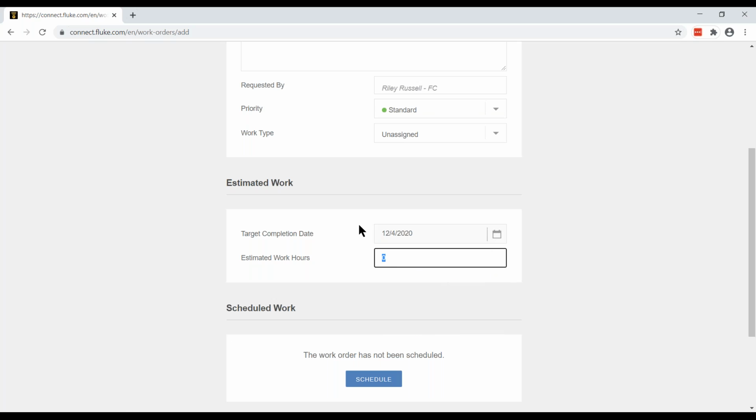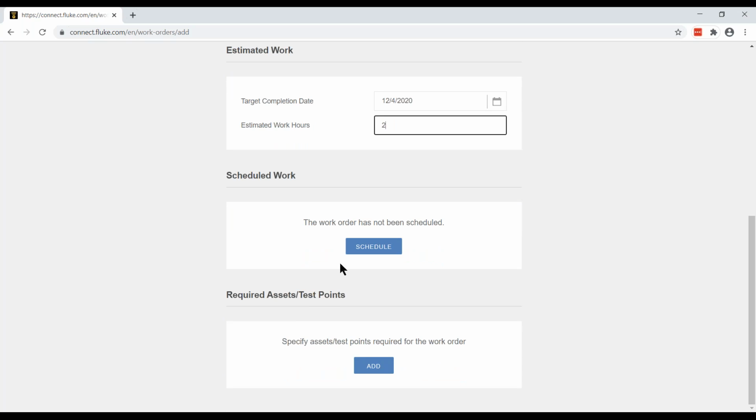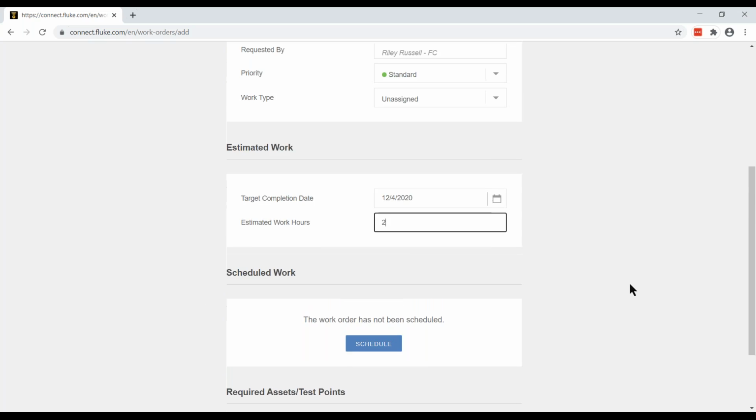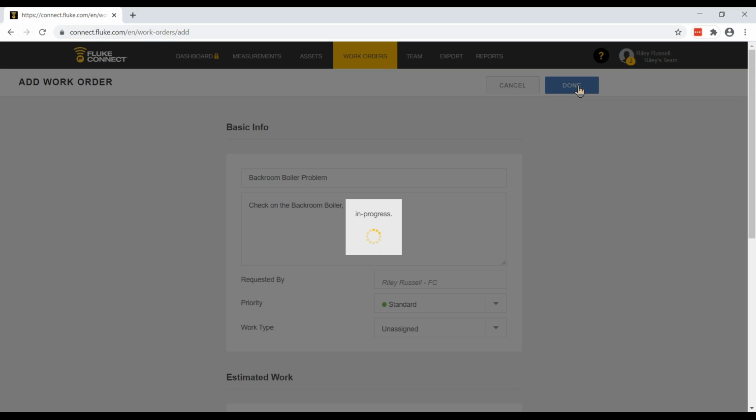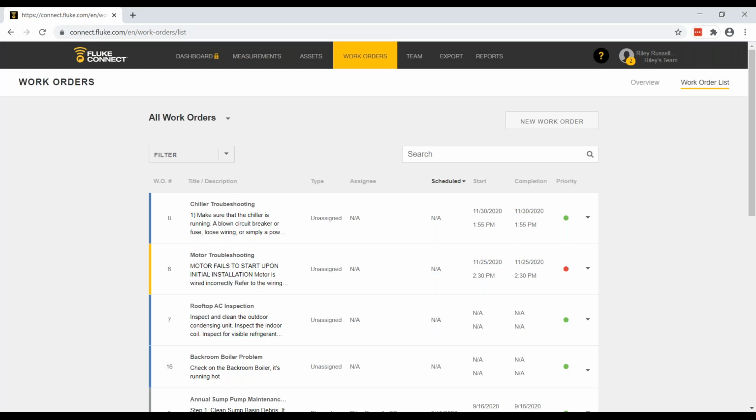And I think this will probably take my technician a couple of hours to do. Now at this time, I'm not going to schedule the work or assign any assets to this work order. I'm just going to go ahead and click the done button because I've entered the information that I want. That's all you need to do to create a work order. So if you're in a hurry, it's pretty fast.